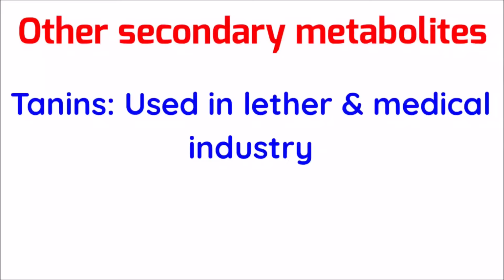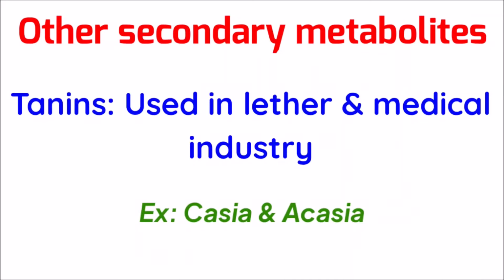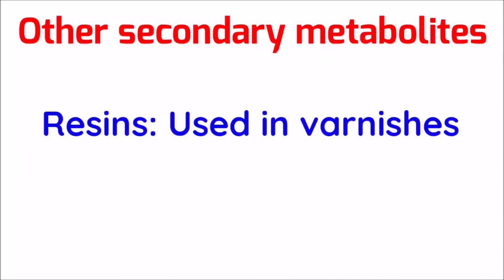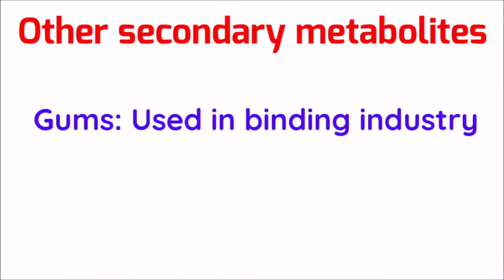Tannins are used in tanning of leather and in medicines. Example, cassia and acacia. The next one is resin. It occurs mostly in gymnosperms in specialized passages called resin passages. These are used in varnishes. Example, pinus plant.